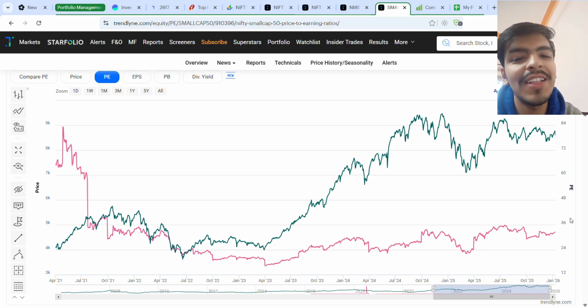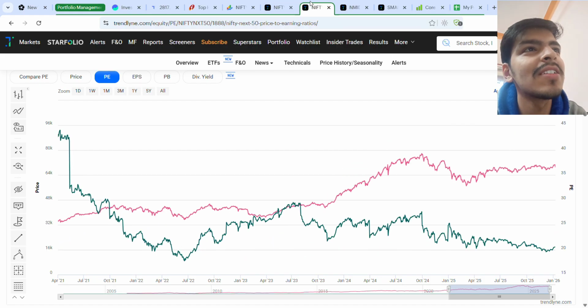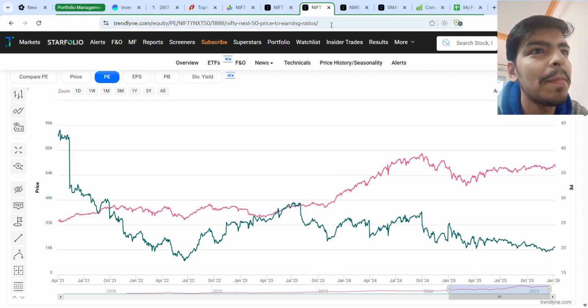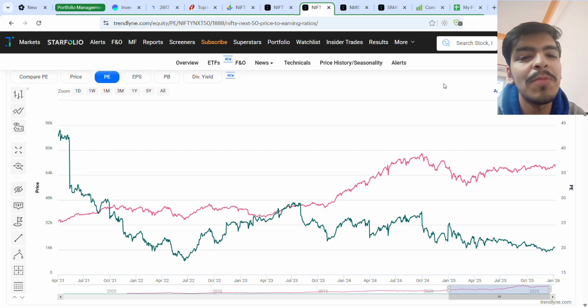But a very interesting thing that I noted was the Nifty Next 50. It's the sweet spot between large and mid cap. Actually, it's part of Nifty 100. That means they are large companies only, but Nifty Next 50 is looking crazy currently.